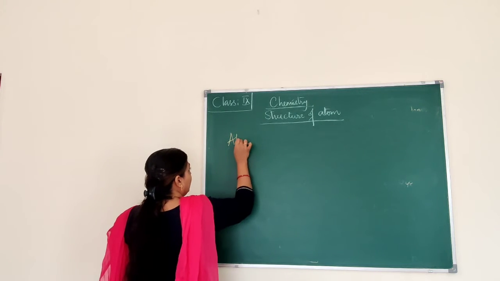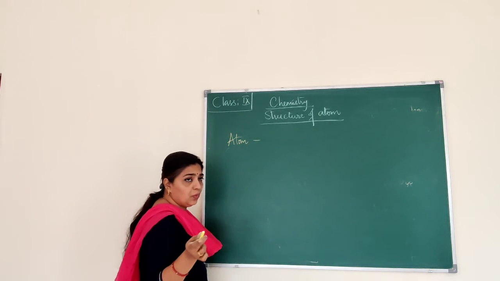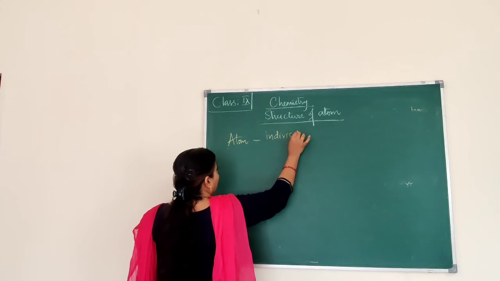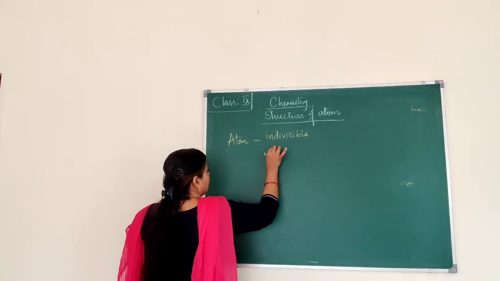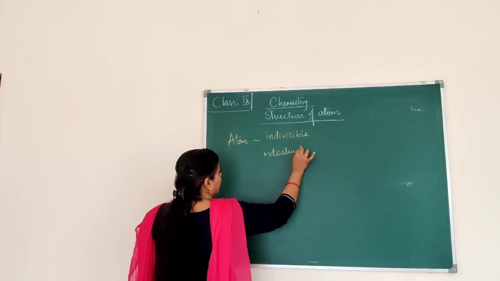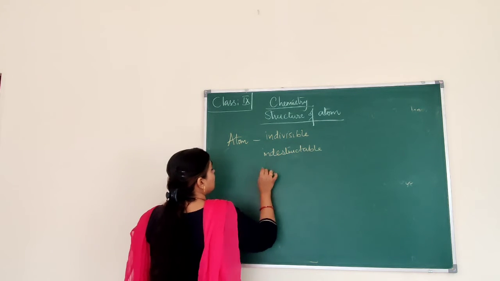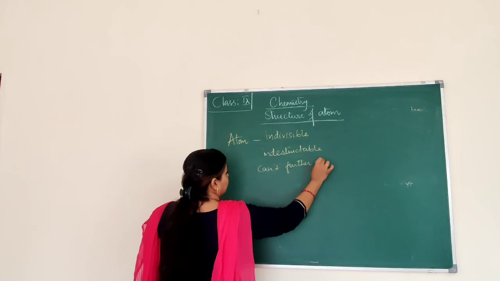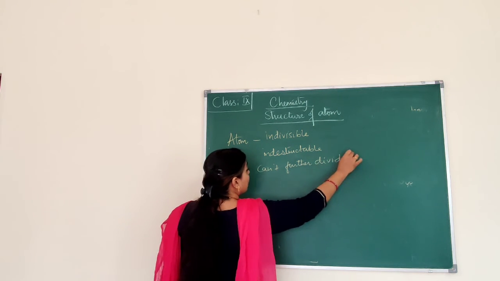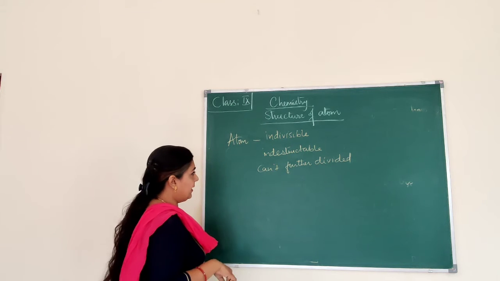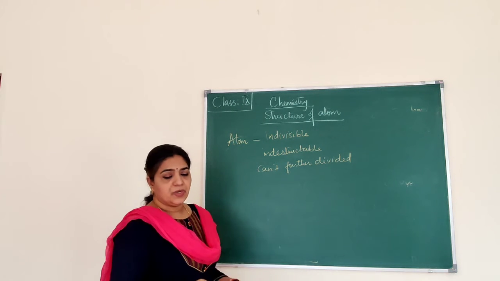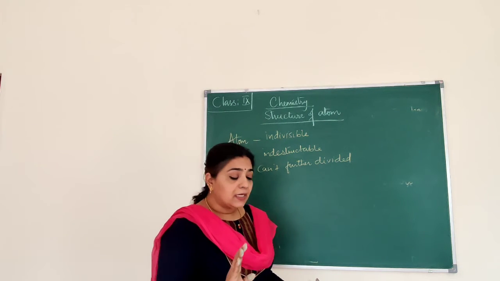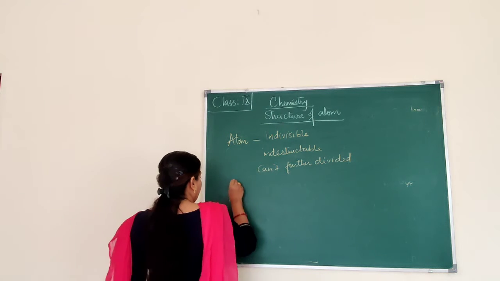So in the beginning, what were atoms said to be? Atoms are indivisible, or you can say indestructible, which cannot be further divided. That was the theory given by John Dalton. Now, after all these experiments carried out by various scientists, we came to know that atoms can be divided.